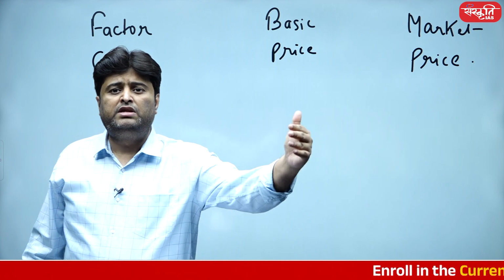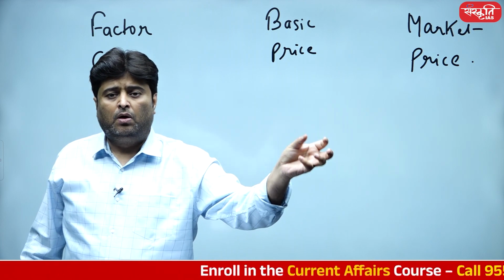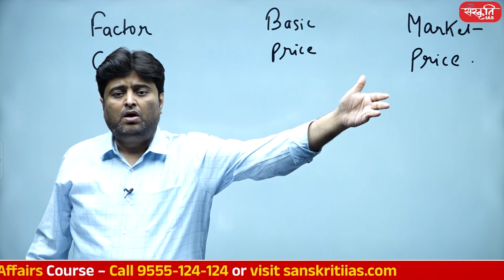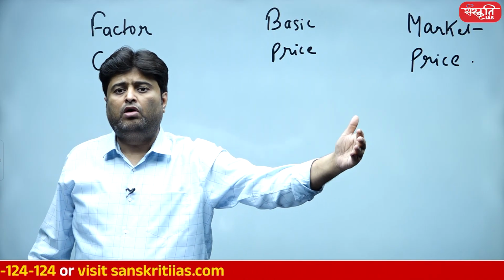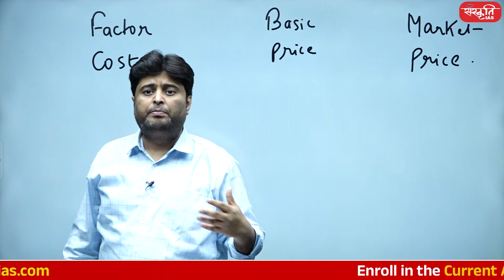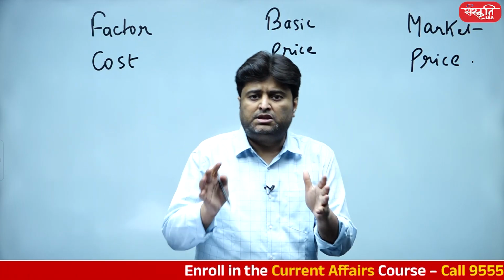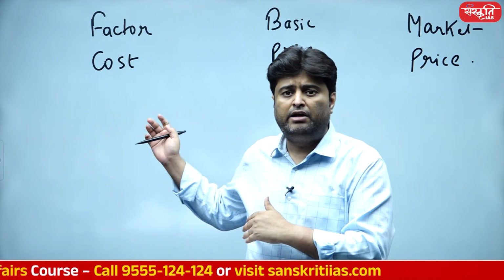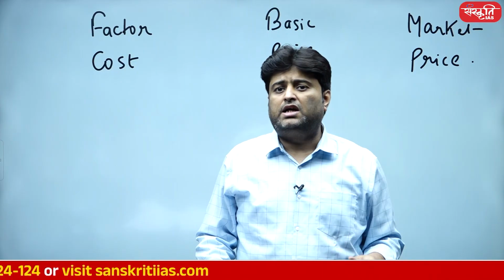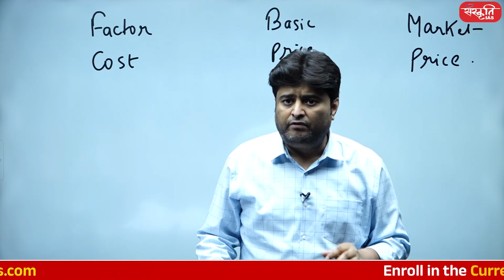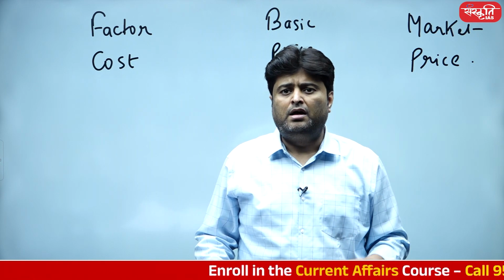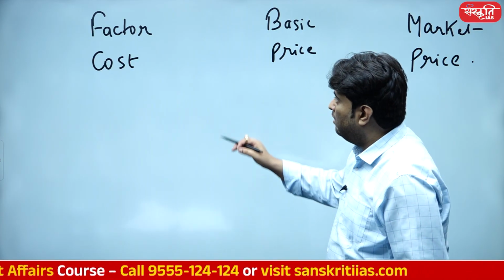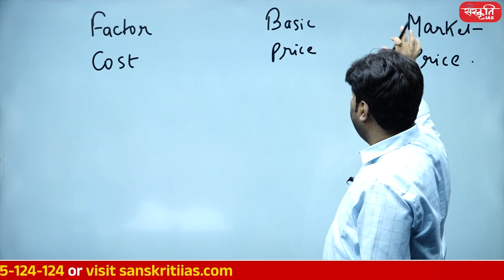And once it reaches the mandi or the wholesale market, then the wholesale dealer is going to add his profit, his taxes, and then it will move towards the retailer or the retail shop. And from the retail shop, it is going to land in my pocket and I'm going to pay a heavy GST as well. So our tax structure was so complicated. Our economists earlier had apprehension about deciding GDP at market price because they believed India's tax structure is extremely complicated. It's very difficult to find out value addition in each and every sector. Better to stick to only the factor cost. So earlier we were calculating GDP at factor cost. Now we are calculating GDP at market price.